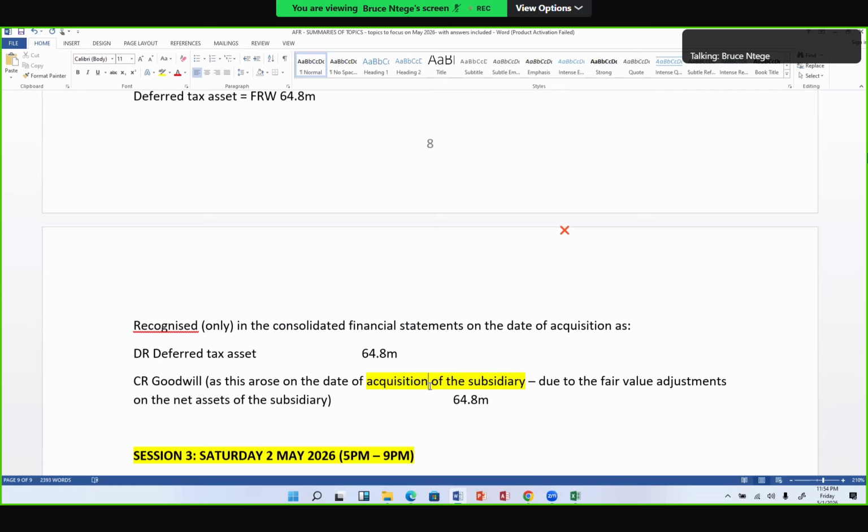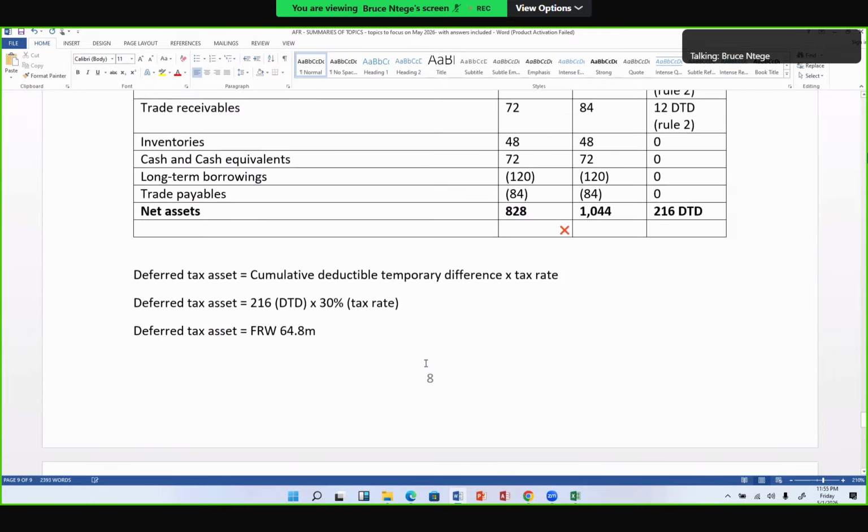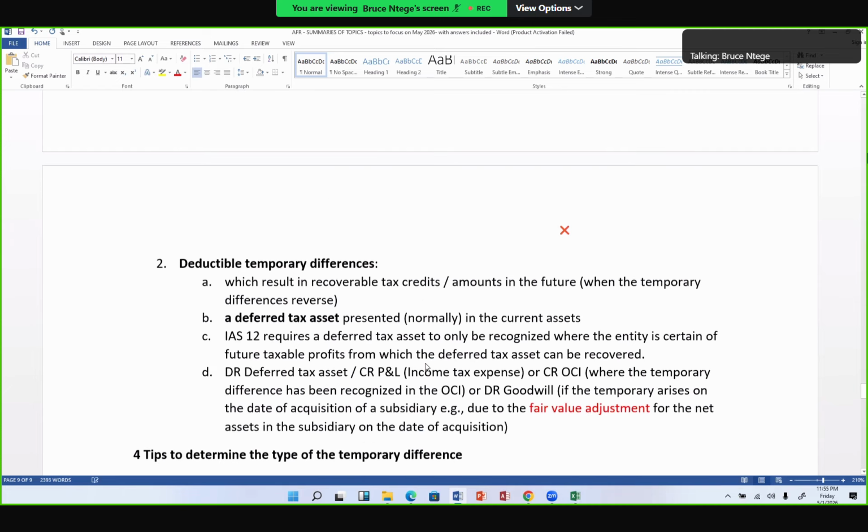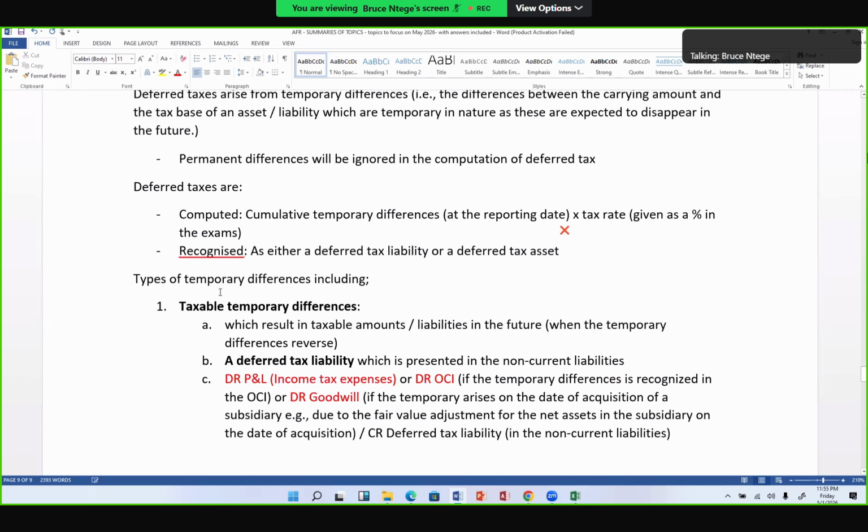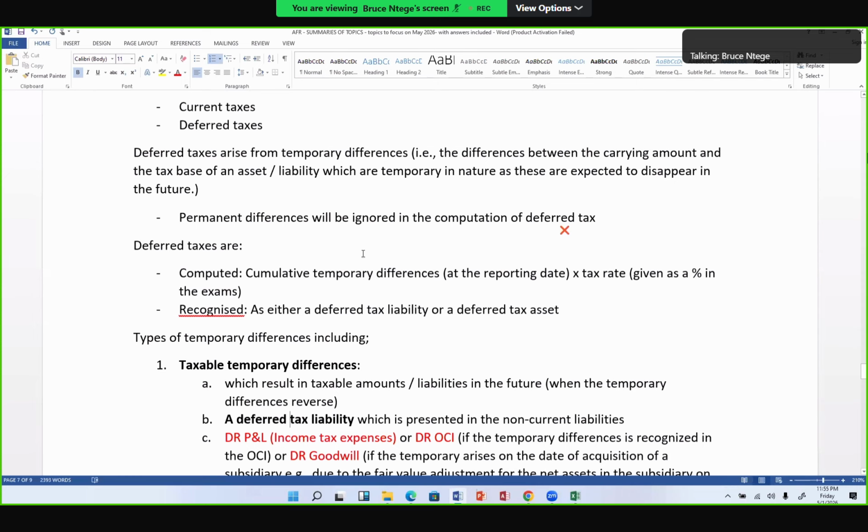Okay, so please take note that deferred tax can come. What you need to do as a student is to determine, is there a temporary difference? How do you determine that there's a temporary difference? Look out in the scenario and check, do I have a carrying amount? It could even be adjusting that carrying amount to fair value like you've seen on the date of acquisition. It could be a carrying amount the examiner will demand you compute.